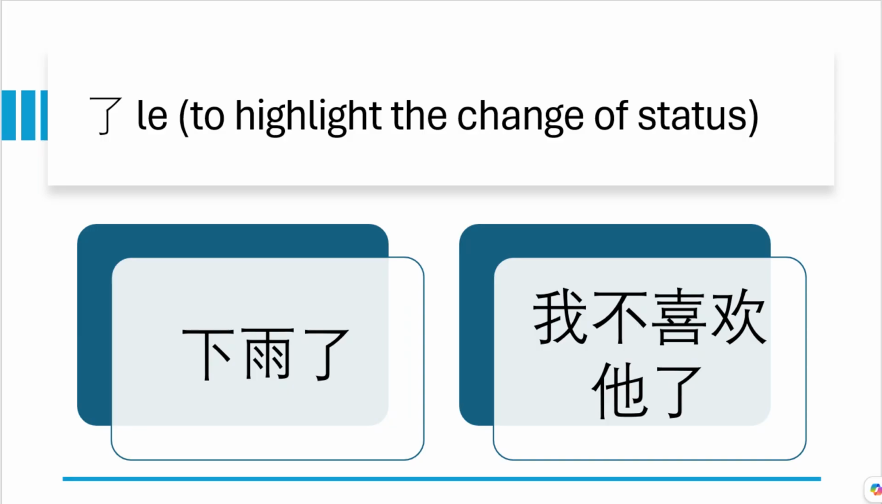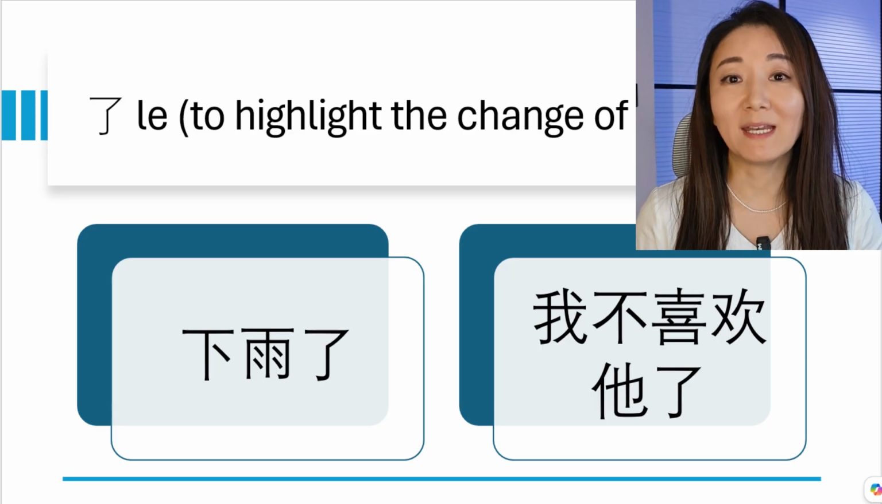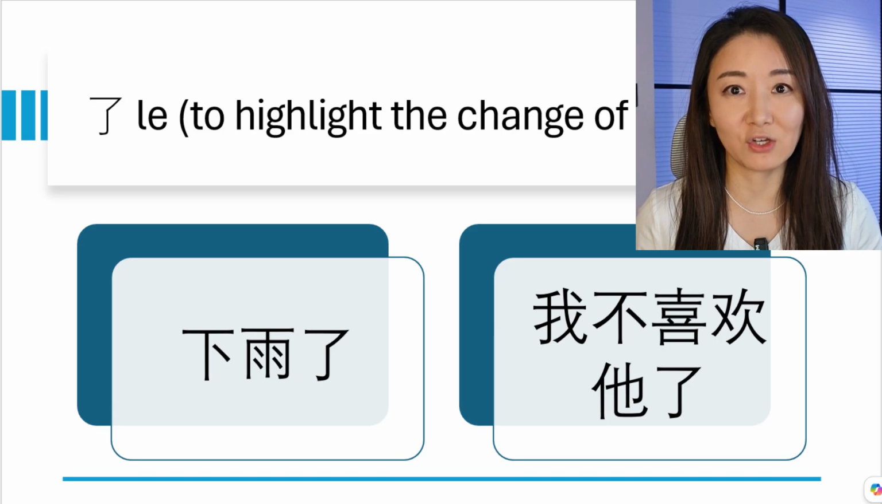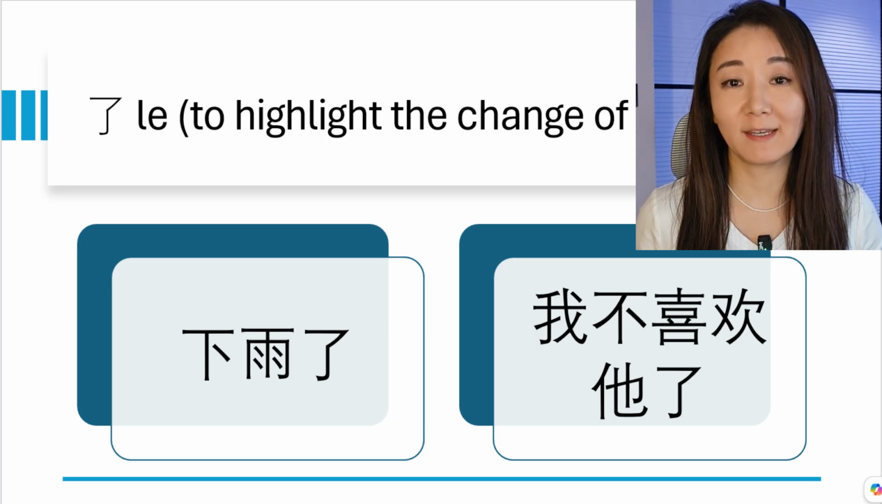了 can also be used to highlight the change of status. For instance, 下雨了. It's raining now. 了 in this sentence is used to highlight the status change of it wasn't raining earlier, but it is raining now. Let's take a look at the second example.